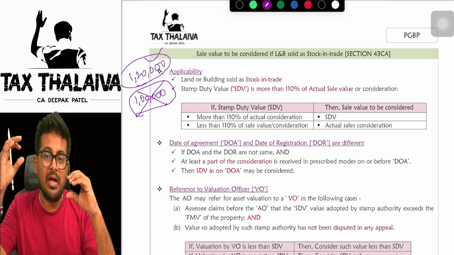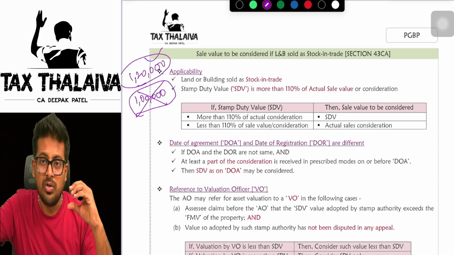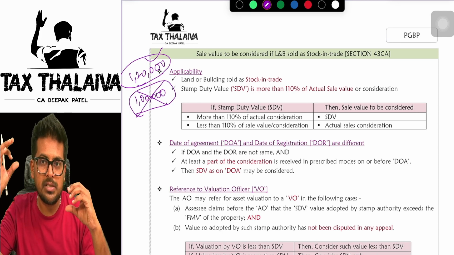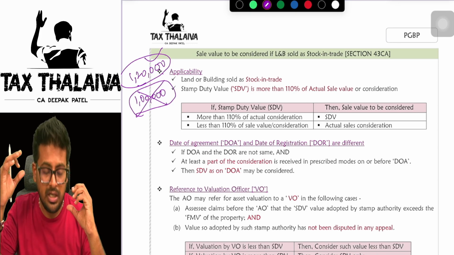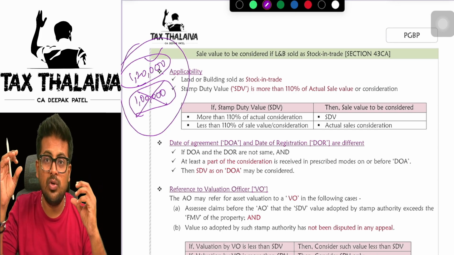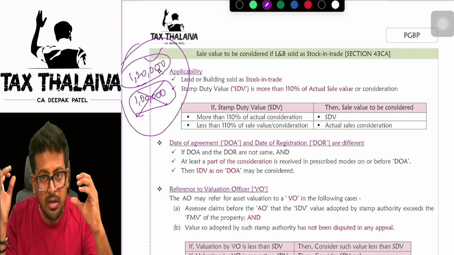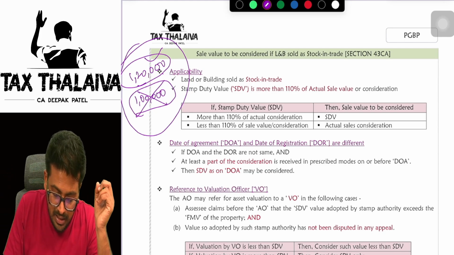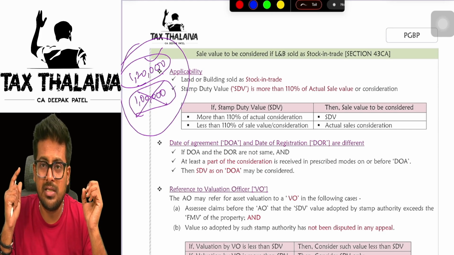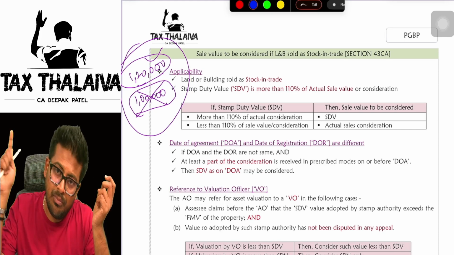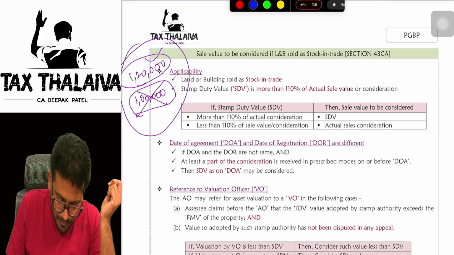Means the stamp duty value is more than 110%. What percentage is it? 120% of your actual sale price. So in this scenario, the SDV is 120% of sale value. That is why you will not take your actual sale value as the sale value. You will take stamp duty value as the sale value.